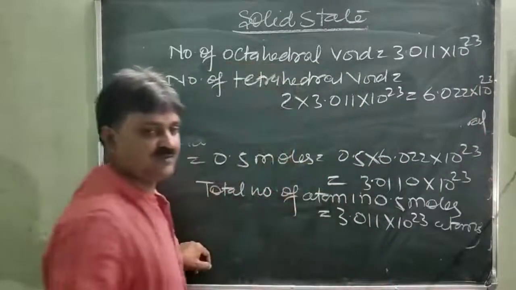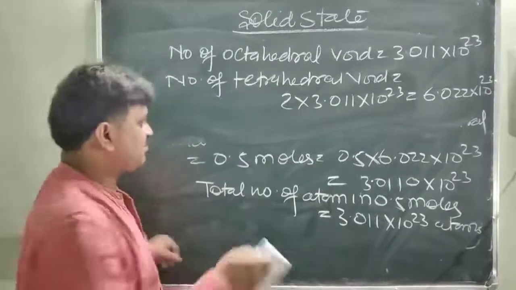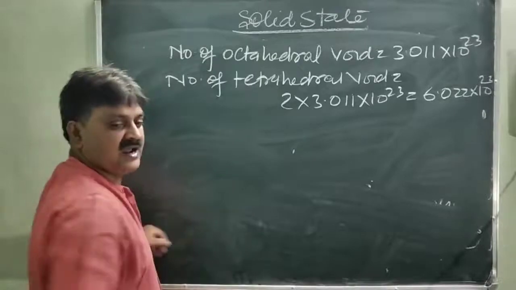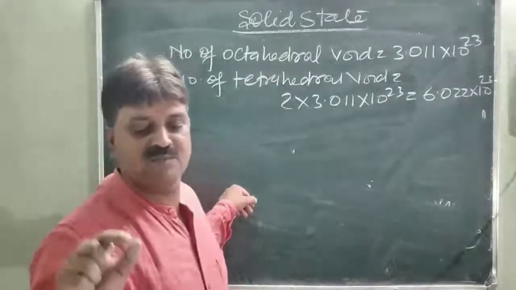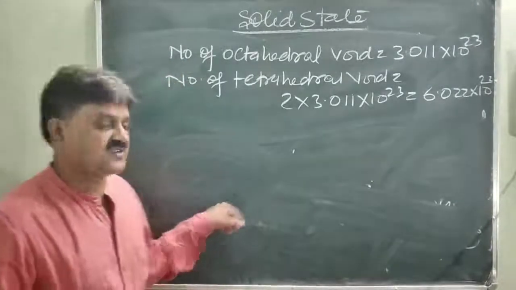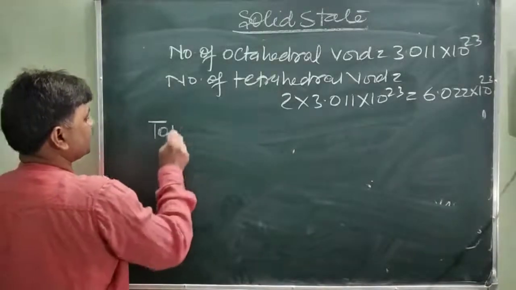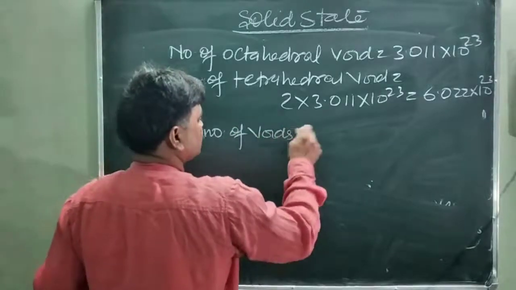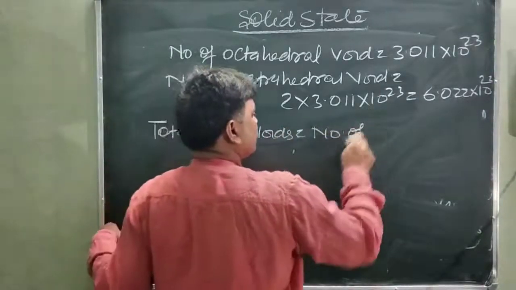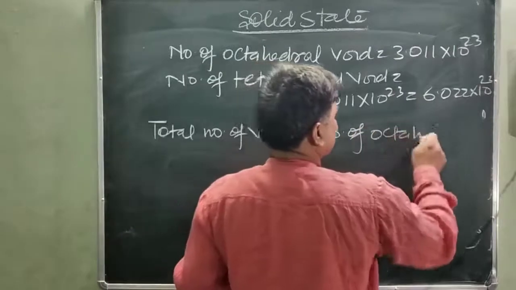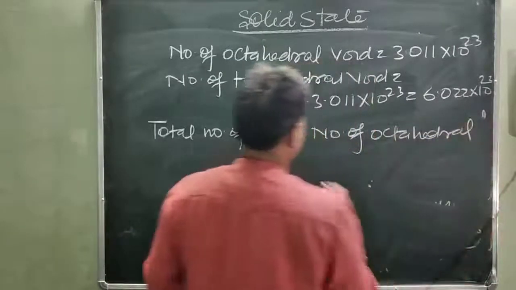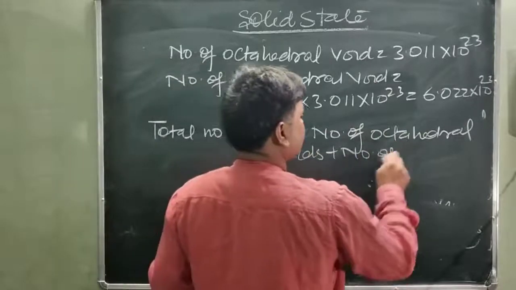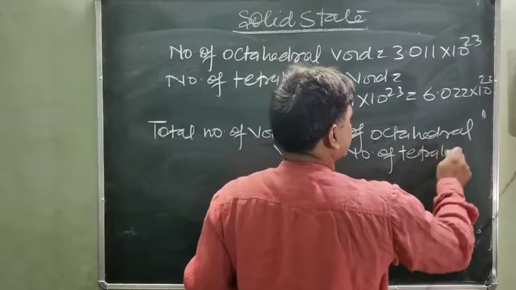So total number of voids in the 0.5 moles of the crystal: by adding the number of tetrahedral voids and octahedral voids, we can find the total number of voids present in the crystal. So the total number of voids is equal to the number of octahedral voids plus the number of tetrahedral voids.